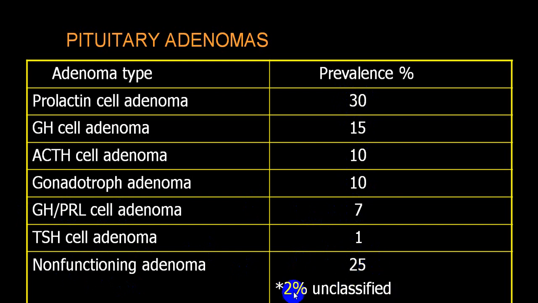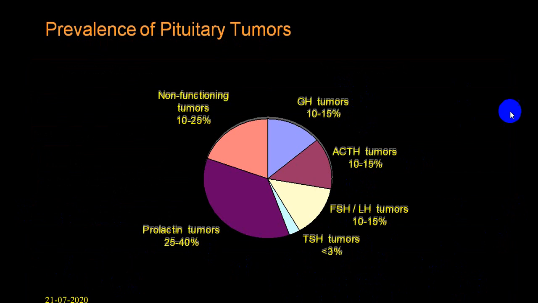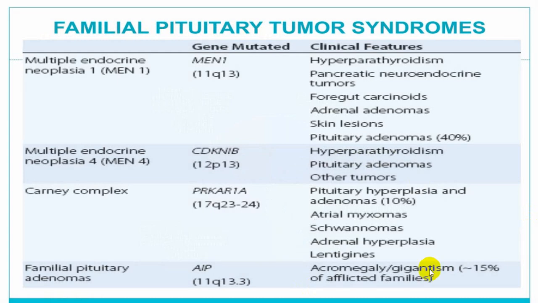And you can see some you cannot classify, very difficult to classify them. So again, showing you the same thing, non-functioning tumors are 25%, prolactin are 40%, so these two become 65%, the rest: 10 to 15% growth hormone, ACTH 10 to 15%, gonadotropic 10 to 15%, and TSH is very, very less, almost close to 1%.